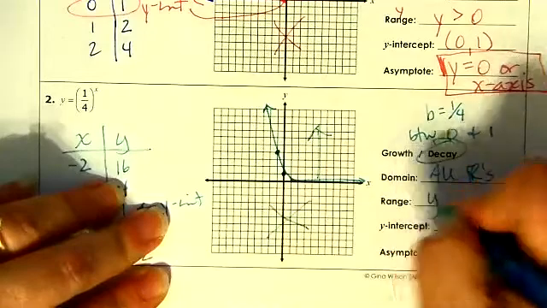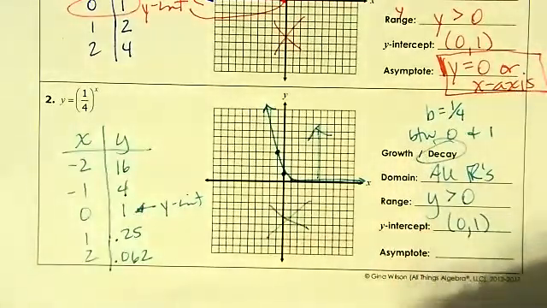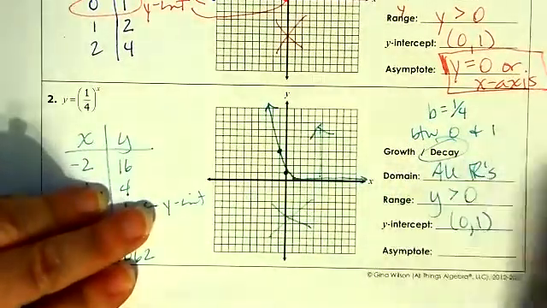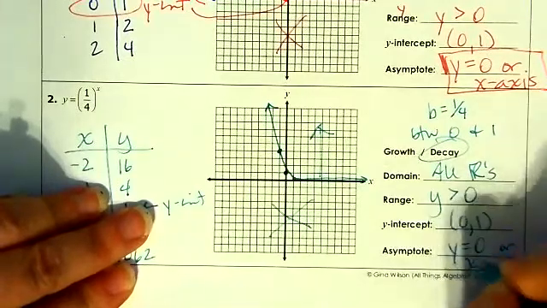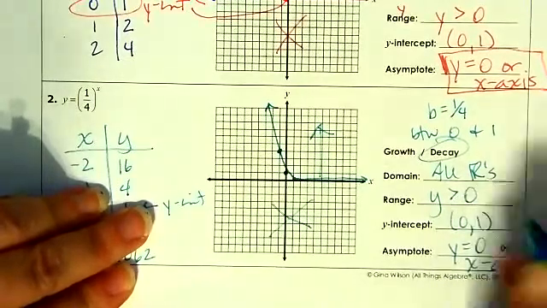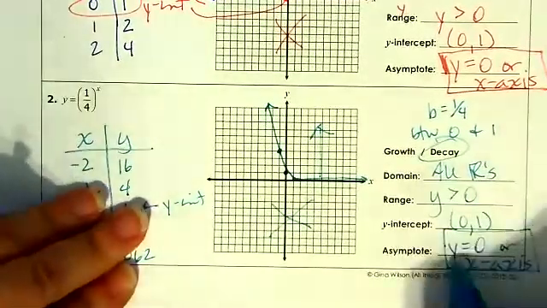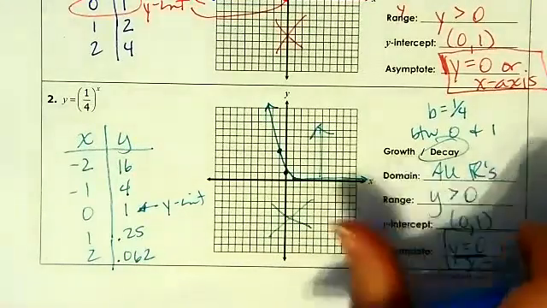So it's going to be y is greater than 0. Never touches the x-axis. So my asymptote is y = 0 or the x-axis. It's really wanting the equation for the axis, which is y = 0, but you could see it say both.